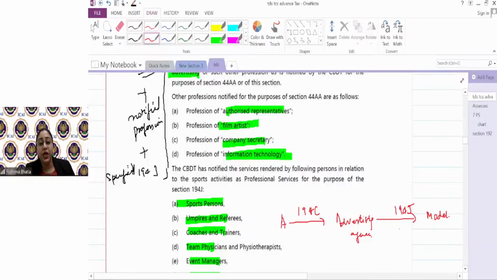But if I make a payment to a chartered accountant for tax audit, for doing my books, etc., I will deduct TDS under 194J. Similarly, sports persons are specifically notified under 194J. Suppose whatever BCCI pays to the coaches, not as remuneration of an employee but on a contract-to-contract basis, they will deduct TDS under 194J. Whatever the ICCI pays to the umpires, they will deduct the TDS under 194J.